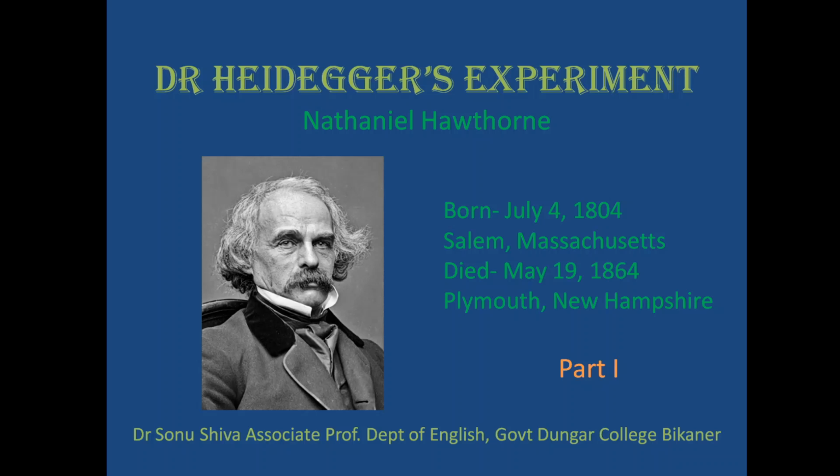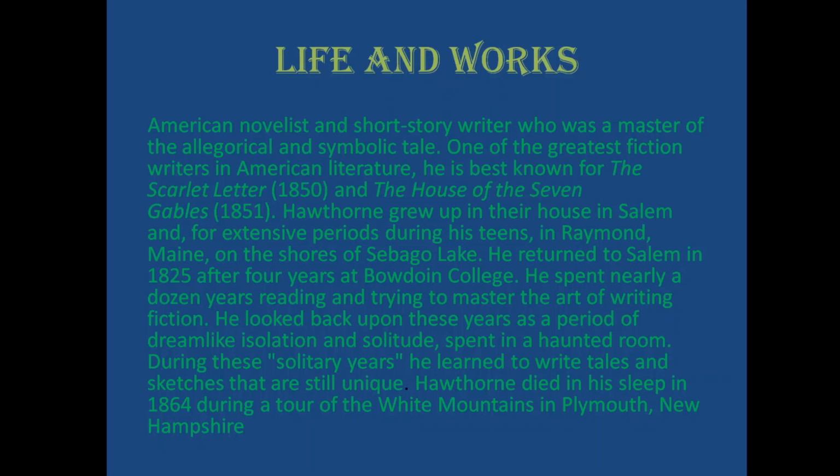Nathaniel Hawthorne was born on July 4th, 1804, in Salem, Massachusetts, and he died on May 19th, 1864, in Plymouth, New Hampshire. So he is a famous novelist and a short story writer of America. Before we start with the story, Dr. Heidegger's Experiment, let's have a look at the life and works of this famous short story writer.